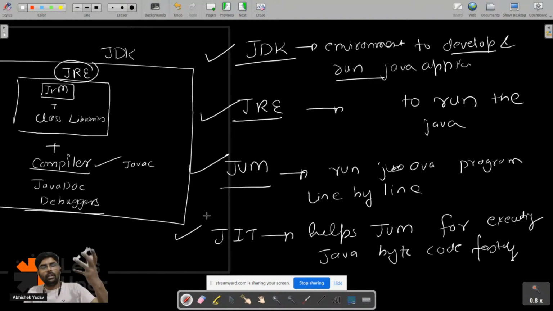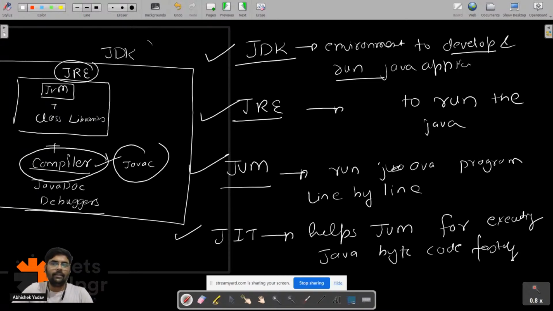So the moment we are installing JDK, JRE is there inside JDK, and inside JRE we have JVM. So JVM is now on top of the operating system, right? And we have the compiler that is installed already the moment I have installed JDK.